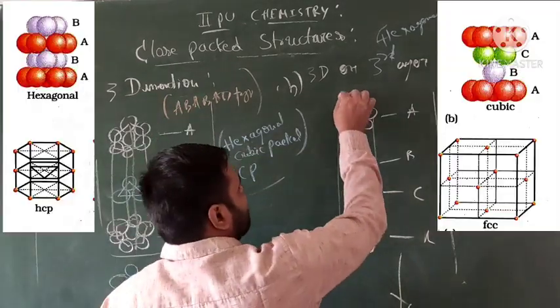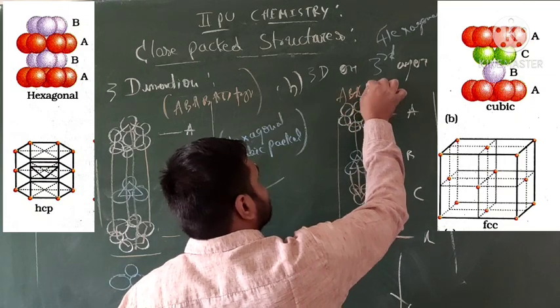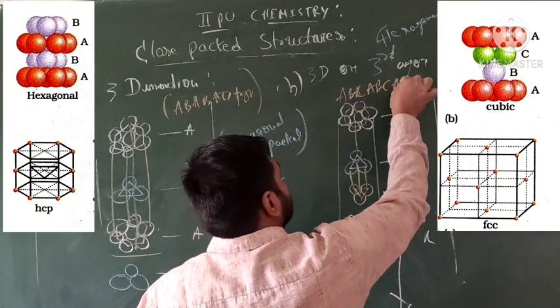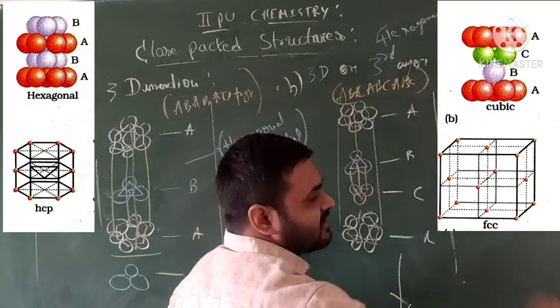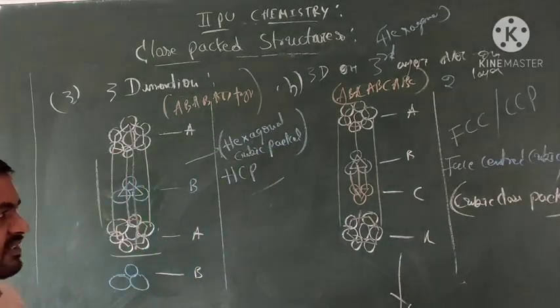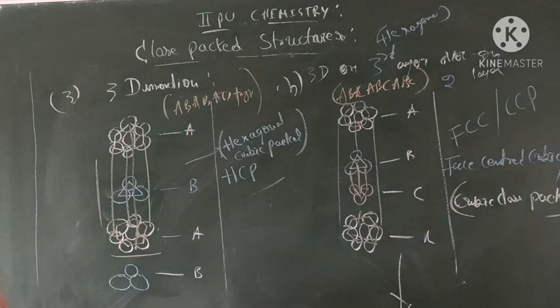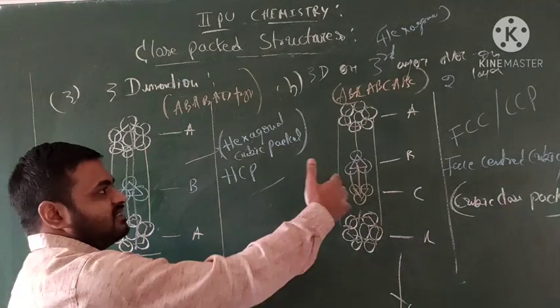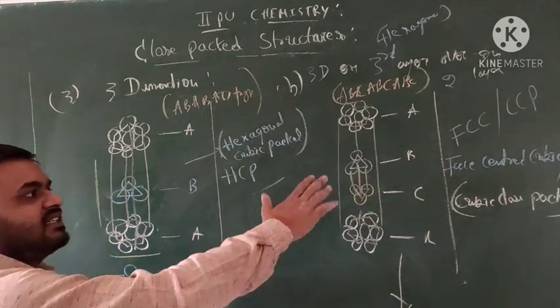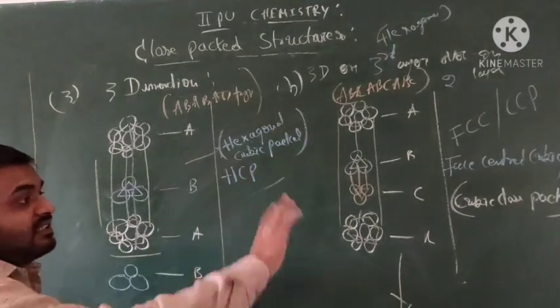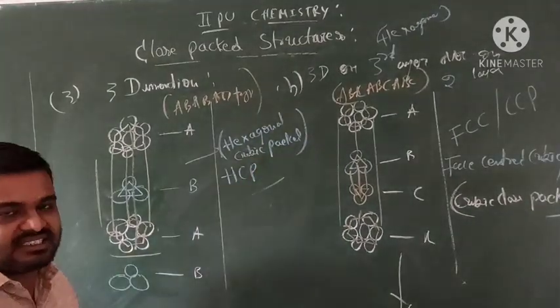This is called ABC type, the 3D dimensional analysis, to get what? This is hexagonal cubic packed structure, HCP. This is FCC, face centered cubic, or cubic close packed structure.